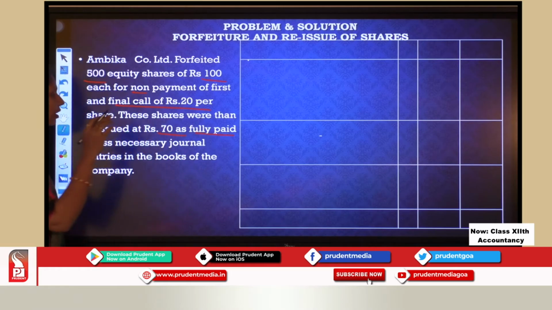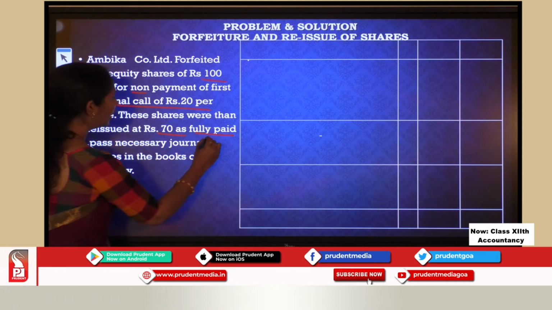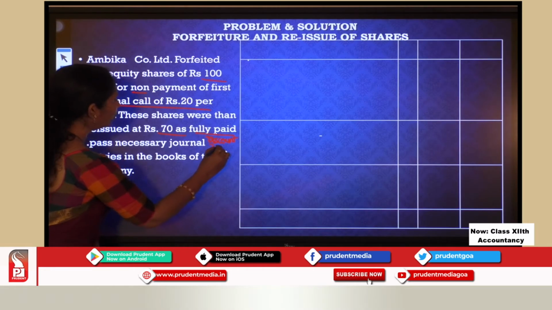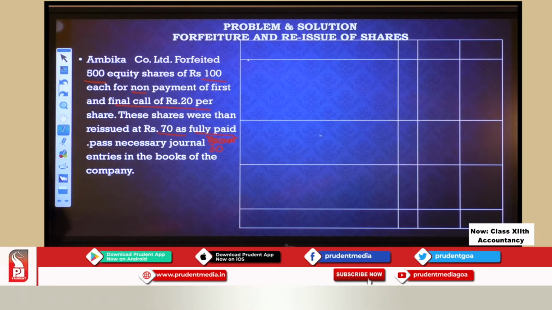So I have sold these shares again at rupees 70. Fully paid means as if 100 rupees is paid. That means I have sold it at discount. How much is the discount? Tell me, tell fast. It will be 30 rupees. Correct, no? Because the face value is 100, I have sold it at 70, so the discount is 30. Very good. Okay. Now, pass necessary journal entries in the books of the company.